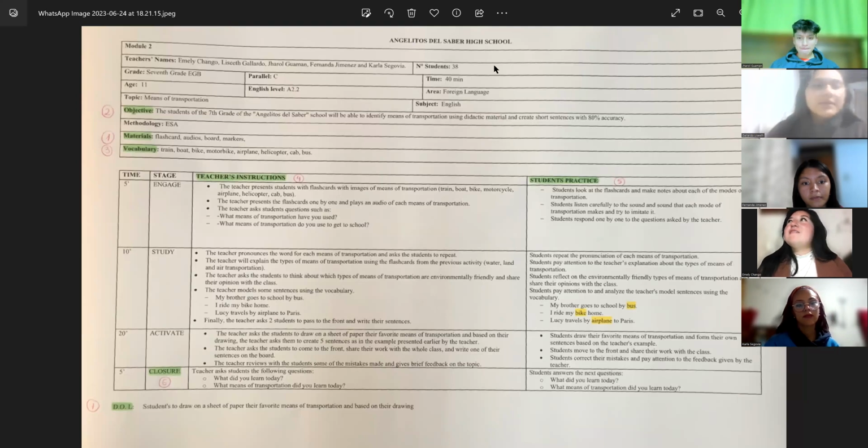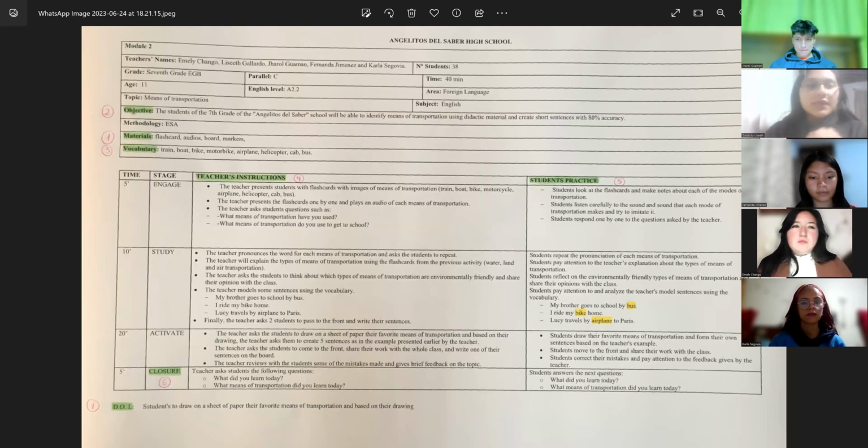Okay, the second stage is study, in which the teacher teaches new words or new topics and helps the students to understand the topic better. In this stage, the teacher pronounces the words of each means of transportation and asks the students to repeat each word. And then the teacher explains about the types of means of transportation that exist, and